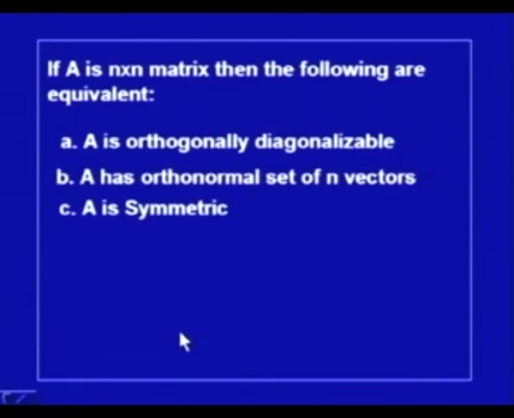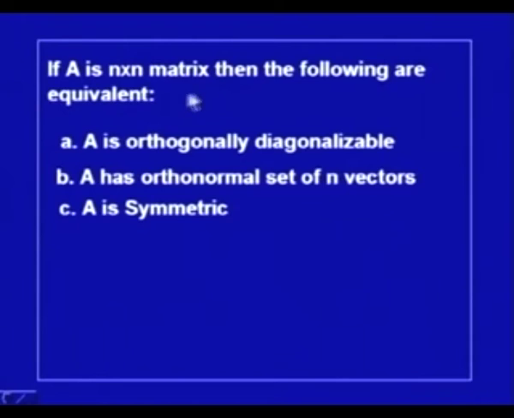So, let us discuss this theorem, according to which for a given square matrix A, the following are equivalent. The first is that A is orthogonally diagonalizable. The second statement is that A has an orthonormal set of n eigenvectors, and the third statement is that A is symmetric.